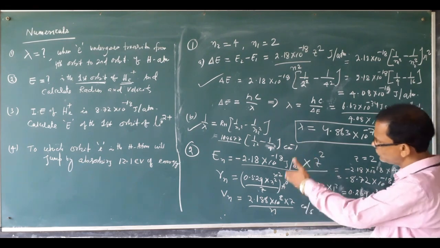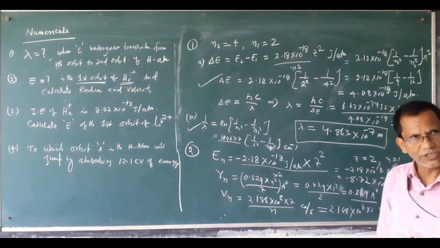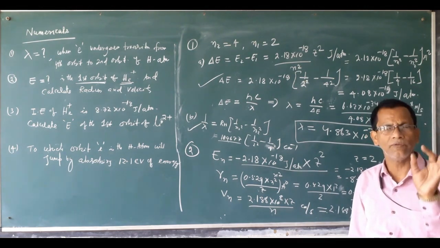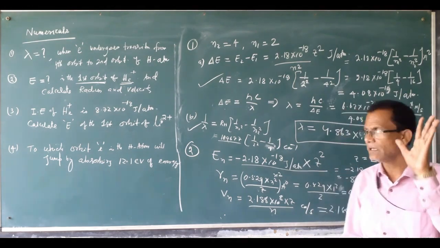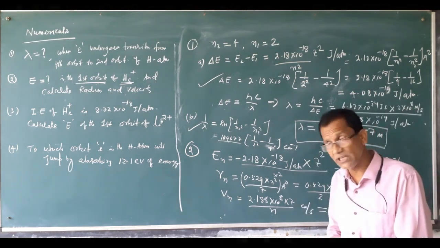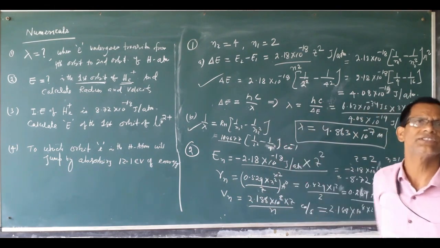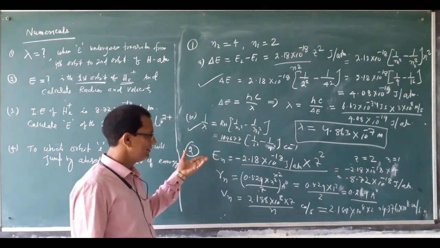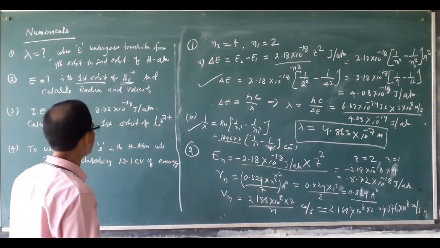Here the conclusion is what we have just observed: the velocity, radius and energy of the electron change with n value and Z value. Clear? What is n value? Number of shell. What is Z value? That is the atomic number. When the atomic number changes, R changes, V changes and energy changes. That's why these are very important calculations in the Bohr model.